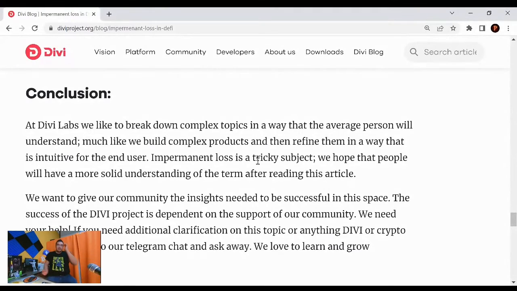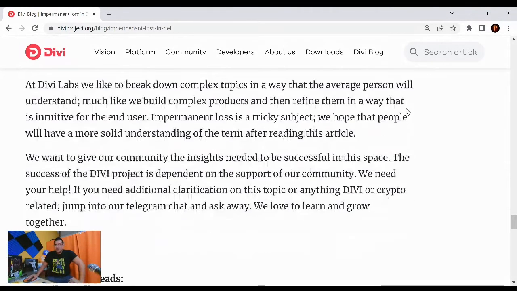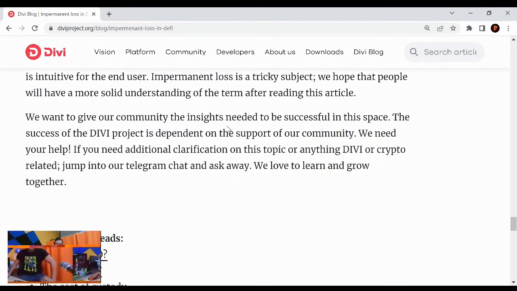So in conclusion, at Divi Labs, we like to break down complex topics in a way that the average person will understand. Much like we build complex products and then refine them in a way that is intuitive for the end user. Impermanent loss is a tricky subject. We hope that people will have a more solid understanding of the term after reading this article. We want to give our community the insights needed to be successful in this space. The success of the Divi project is dependent on the support of our community.